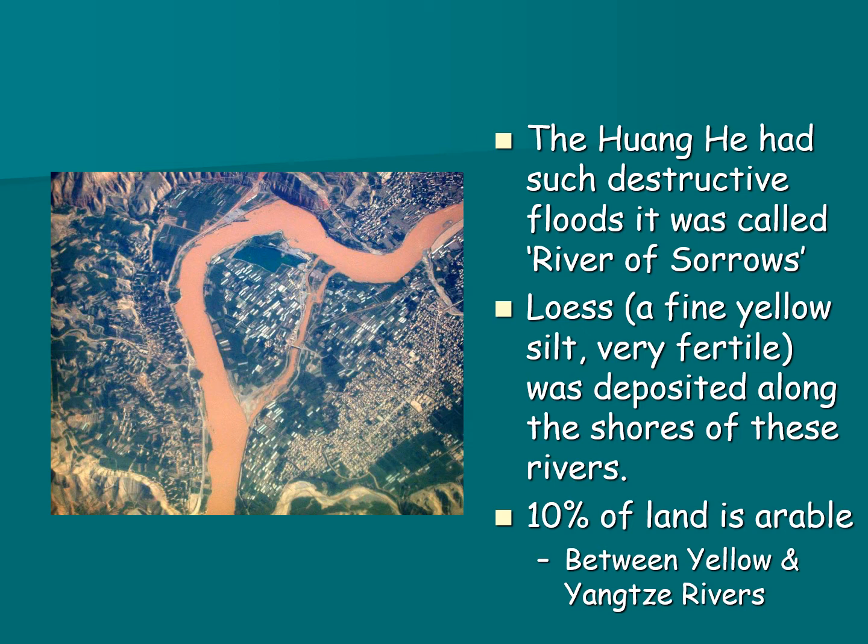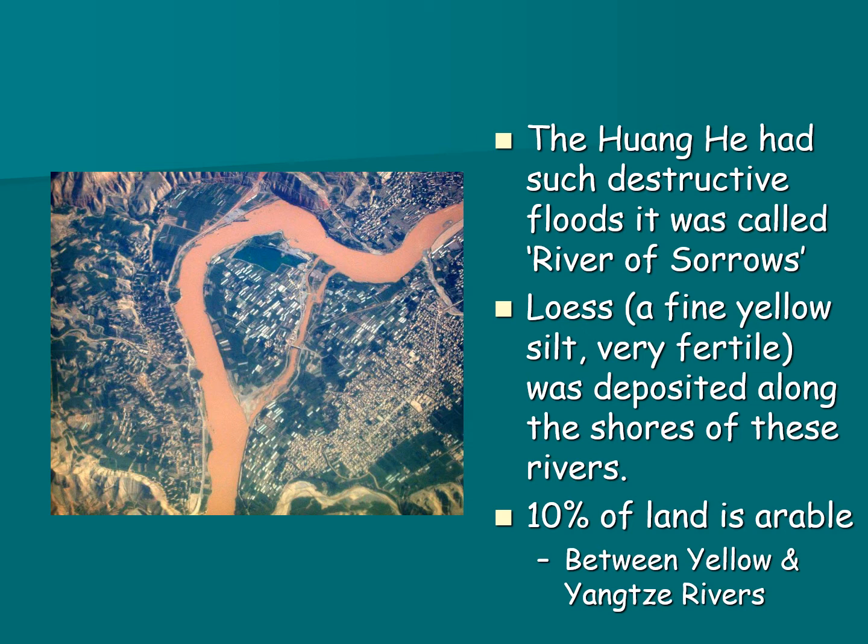But the positive was a very fine yellow silt, which was deposited on the banks of these two rivers. That special silt was called loess. Make sure you circle that word, you're going to need to know it. So loess allowed the Chinese to farm these lands. And this loess, which was yellow, gives these two rivers that kind of brownish, orangey color. I guess they thought it looked more like yellow. But that's where the Yellow River gets its name from.